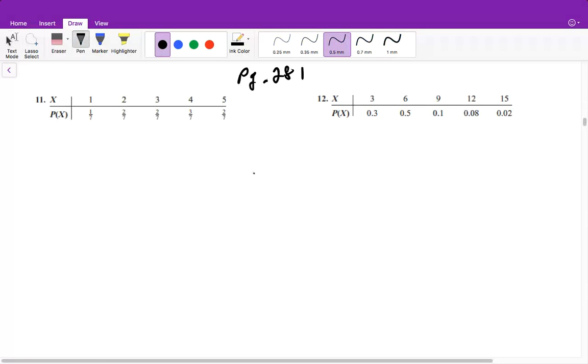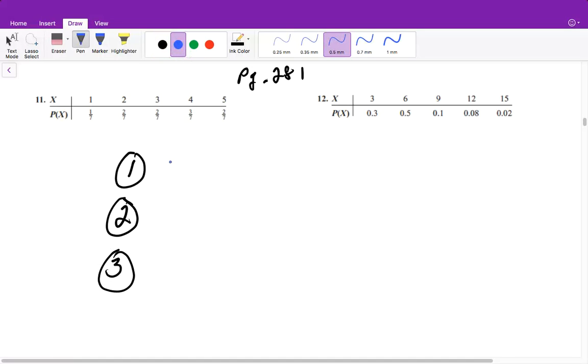All right, so now we're going on to page 281, number 11 and number 12. The directions for this say, determine if the distribution represents a probability distribution. If not, state why. So there are 3 rules that we have in order to help us determine if this can be a probability distribution. It doesn't really matter the order in which you go through it.